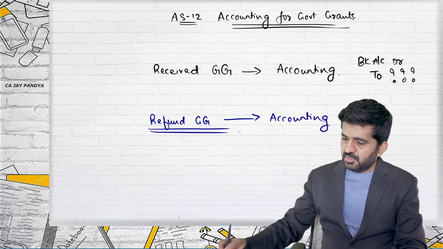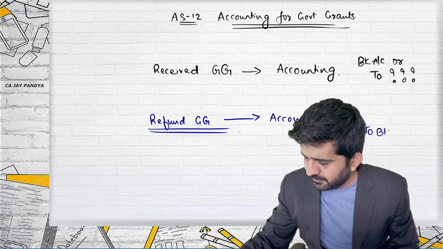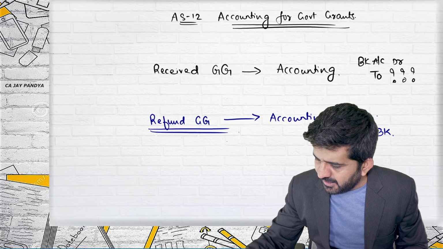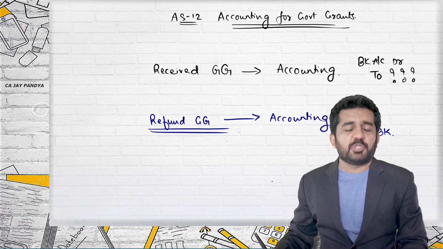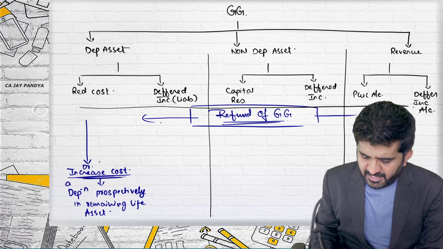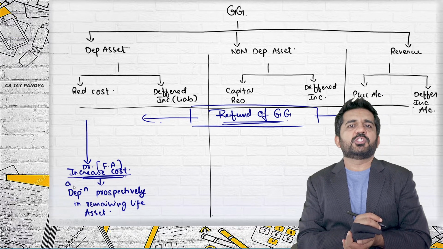Now there is a refund of government grant, so it will be credit to bank. So which account is to be debited? Try to understand. Increase the cost means which account is to be debited? Fixed asset, the depreciable asset account is to be debited.